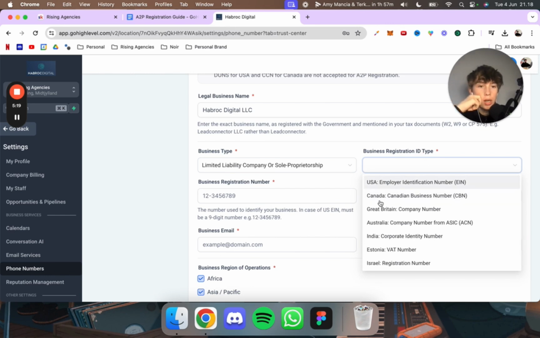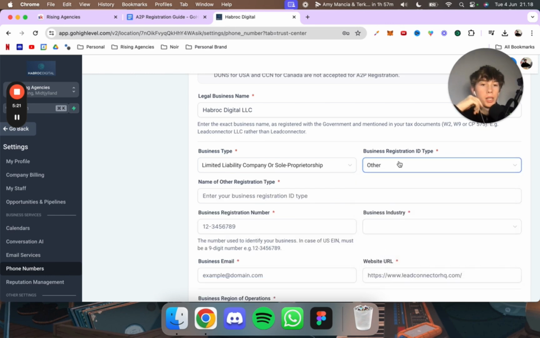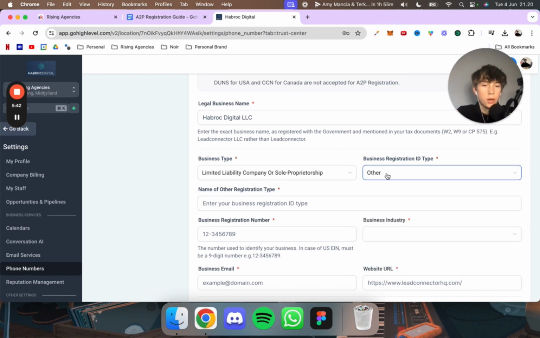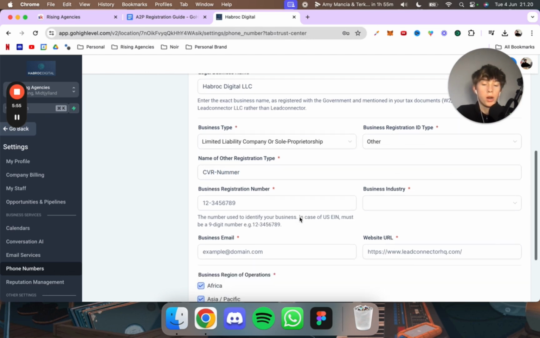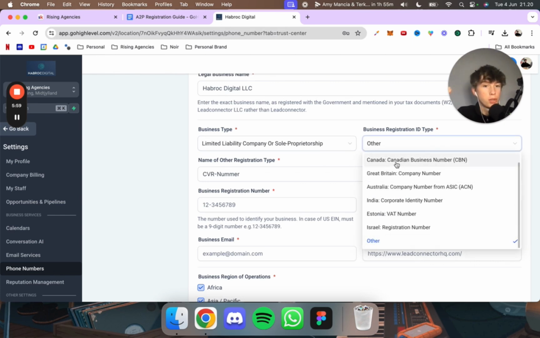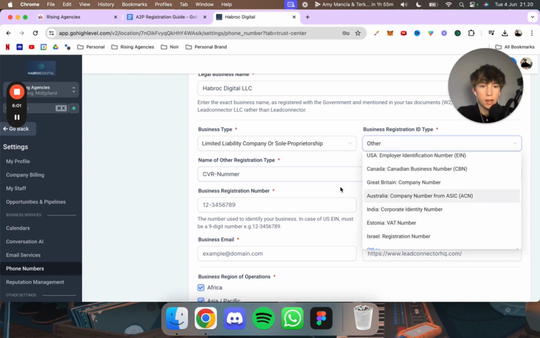So business registration ID type, that's other because I'm not on this list right here. If you're in one of these, you of course choose that and put in your number. Okay, and after you choose other, a pop-up comes up and then you just put in what kind of business it actually is and what it's called, right? So in Denmark, it's called a CVR number. Okay, that's what it's called in Denmark. So whatever it's called in your country, just put that in. If you choose one of these, it does not ask for that, okay?